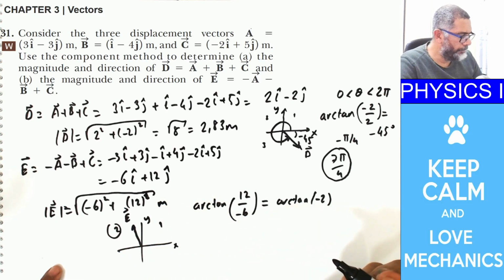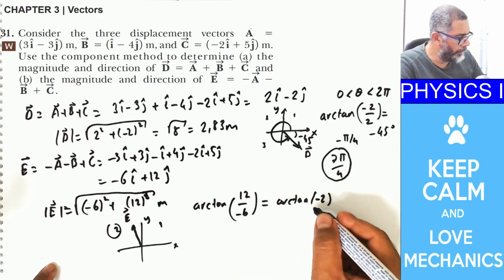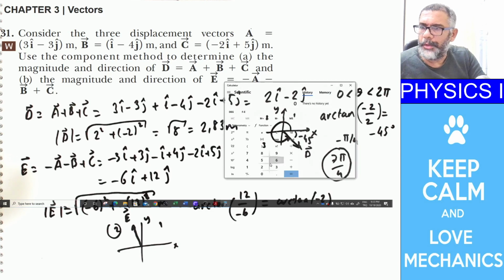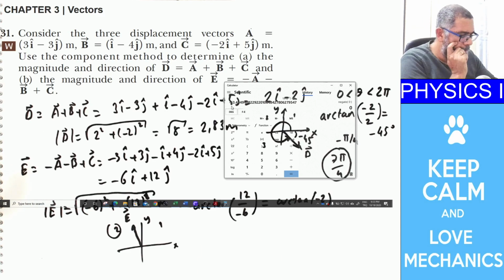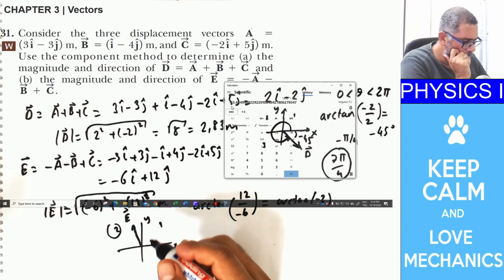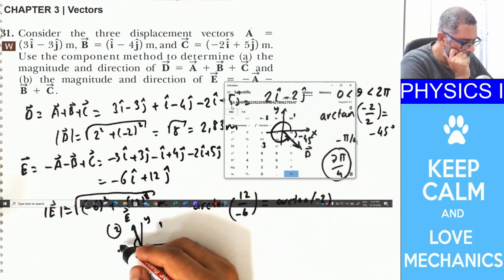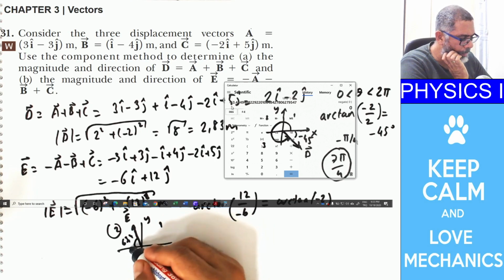All right, this is when you calculate the arctangent of minus 2. Let me calculate it by using my calculator and the computer. The arctangent of minus 2 is minus 63.4, but this angle, if you look over here, is 63.4.